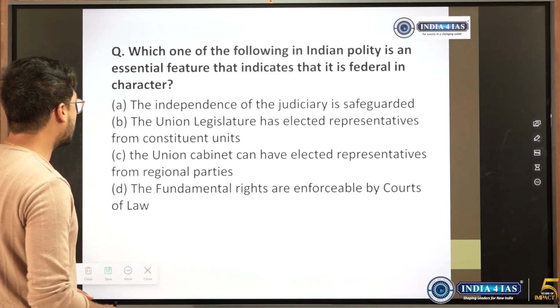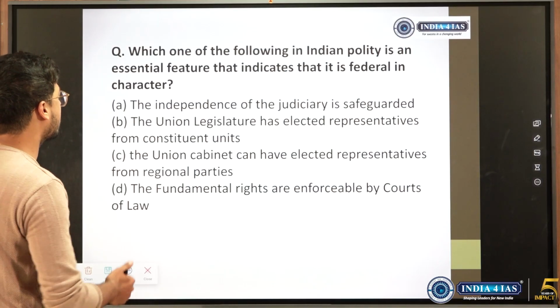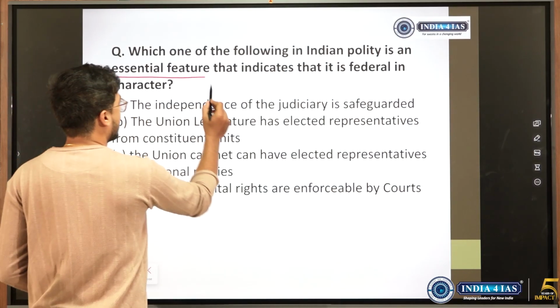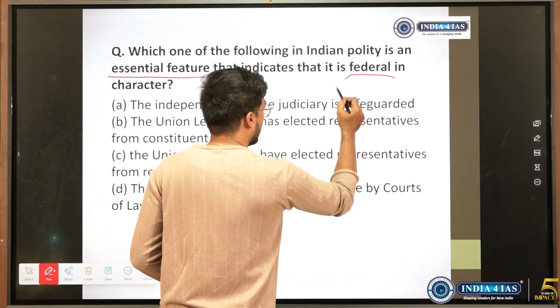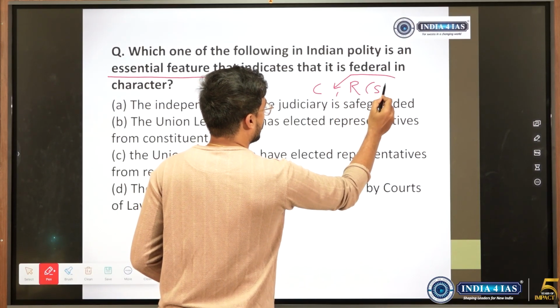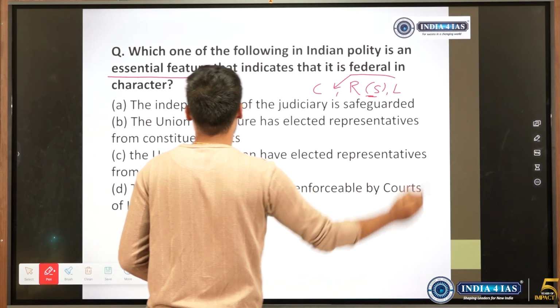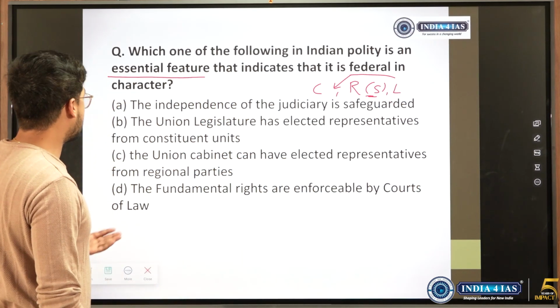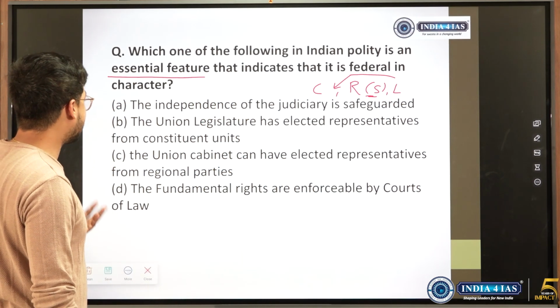We'll move to next question. Which one of the following in Indian polity is an essential feature that indicates that it is federal in character? Federal means there is division of power between a central government and a regional government. In our case, it is state government, or even you can consider a local government. So independence of judiciary, union legislature has elected representatives.